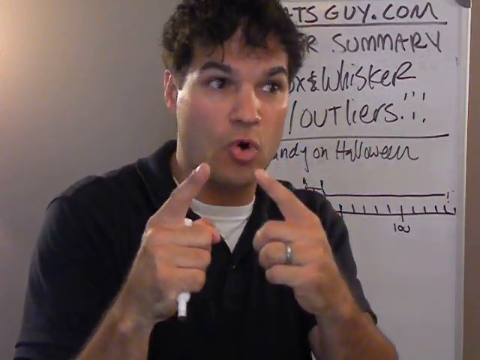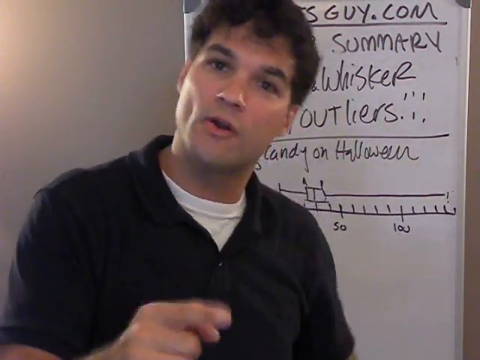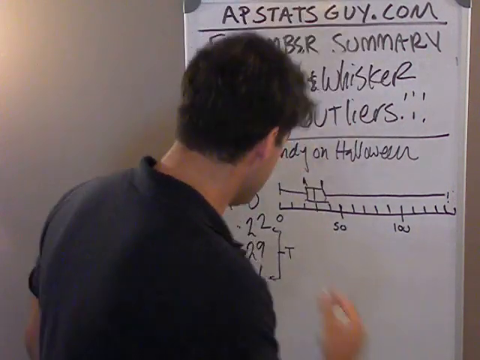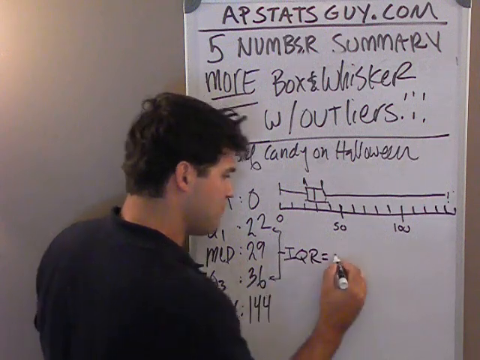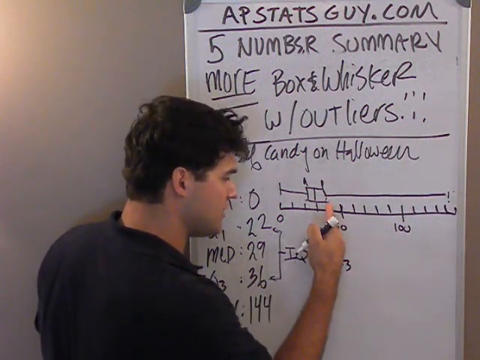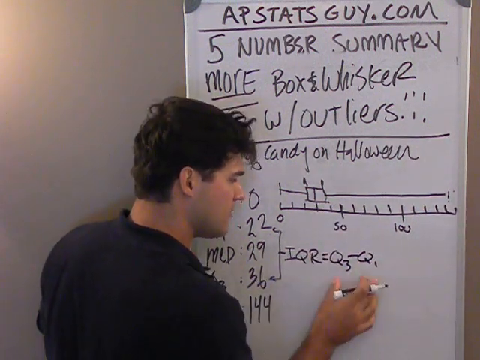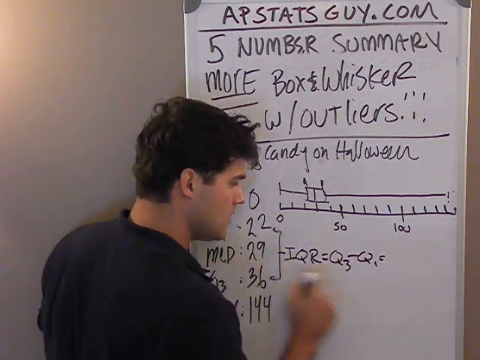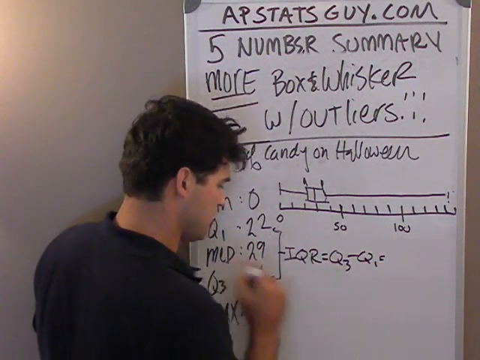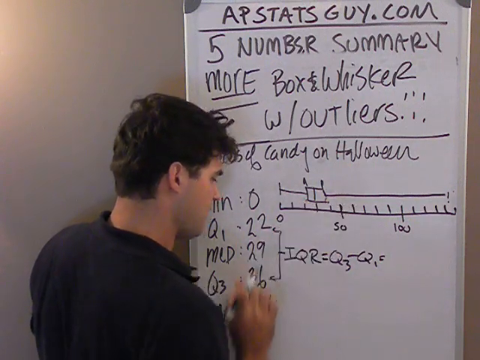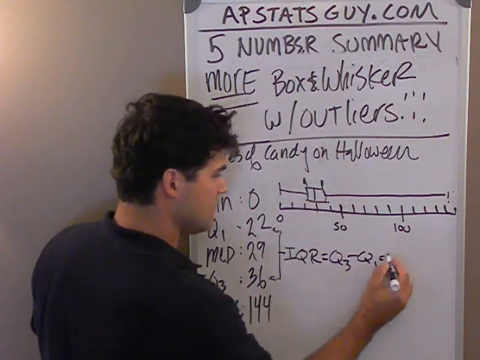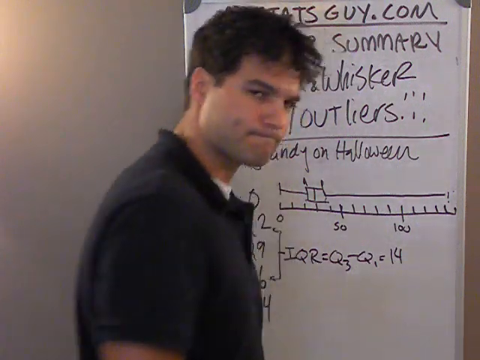It's called the interquartile range, also known as the IQR. The interquartile range is simply the distance from the third quartile to the first quartile. That width is the spread of the inner 50% of the data. In this case, it's 14.